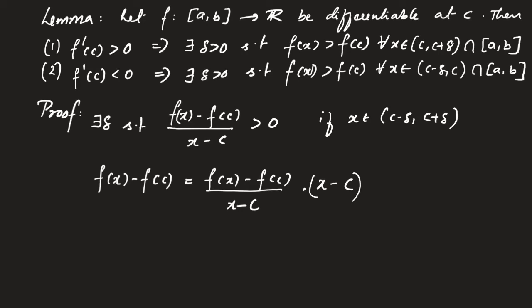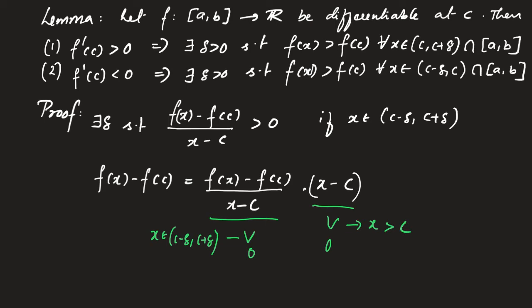Now notice that this quotient is greater than 0 if x belongs to (c minus delta, c plus delta). Similarly, x minus c is greater than 0 if x is greater than c.